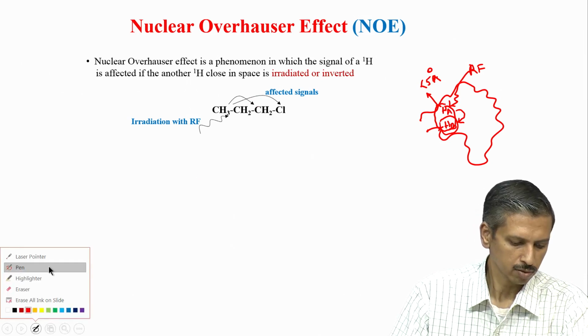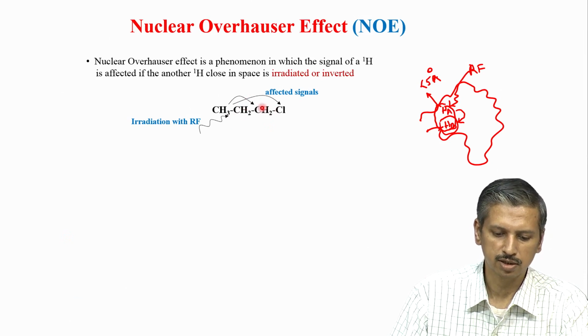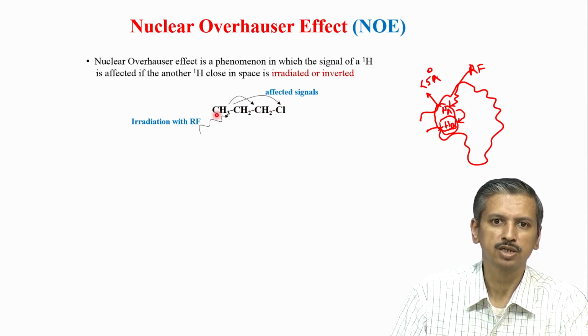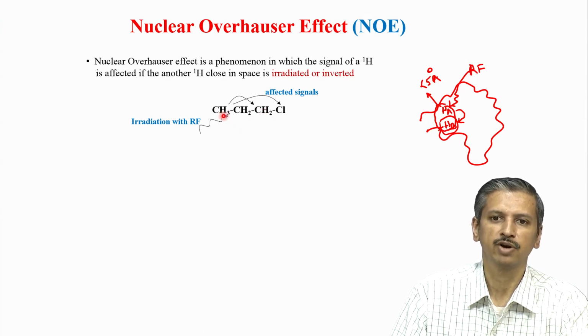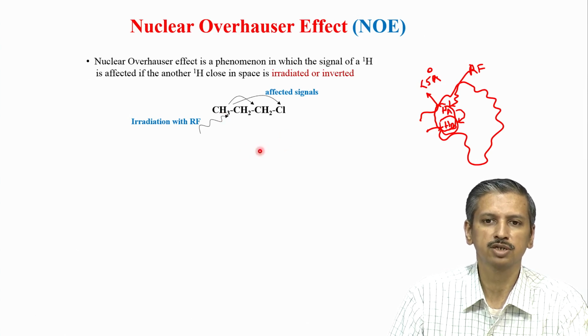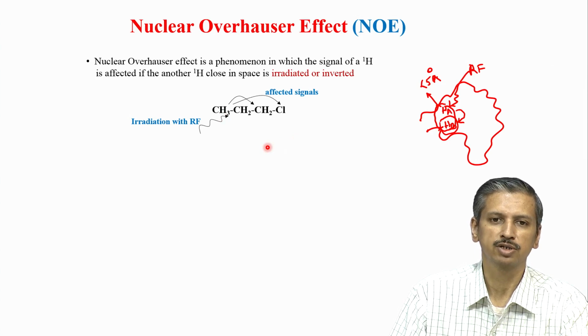So, now you can see here this is a schematic again for the same thing. You can see here the arrow is slightly displaced, but this irradiation of this methyl proton affects the methylene proton here, and not only that methylene proton, it will also affect this methylene proton here. Why is this? It is because these two also are not very far away. These two hydrogens are also pretty close by, they are within 5 angstroms. So, anything which is within this 5 to 6 angstrom is basically affected when the protons are irradiated. So, this brings us essentially to this concept of distance which I was talking about.